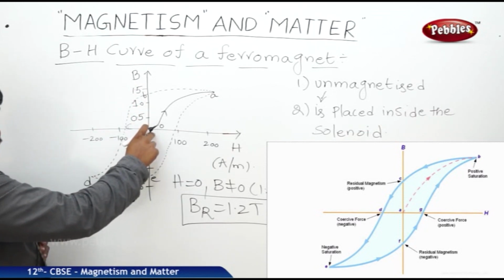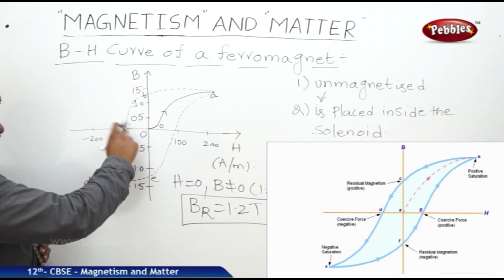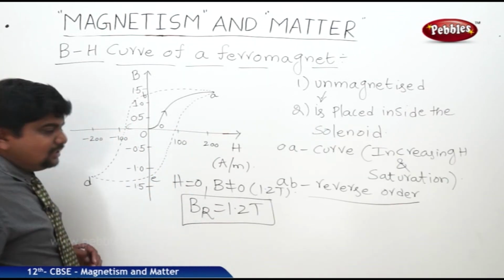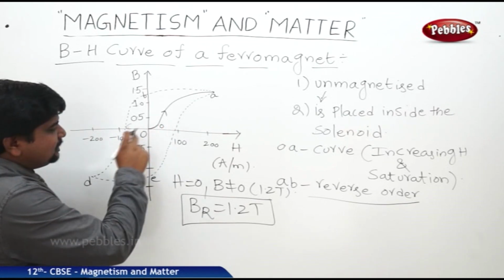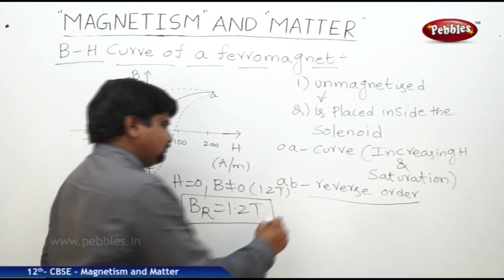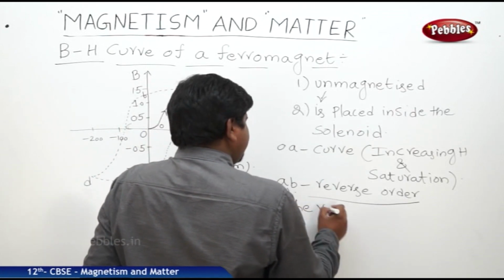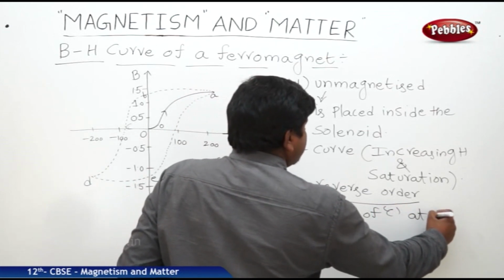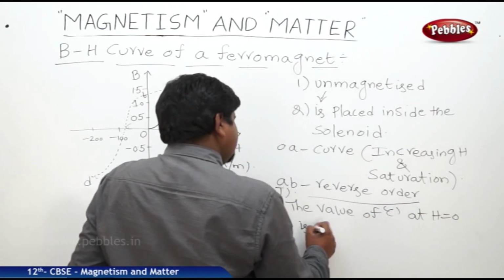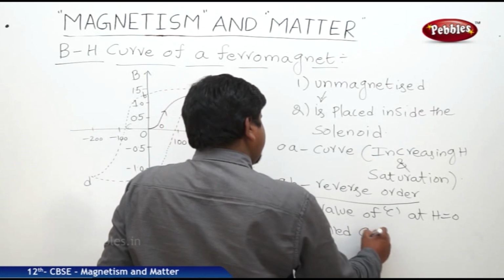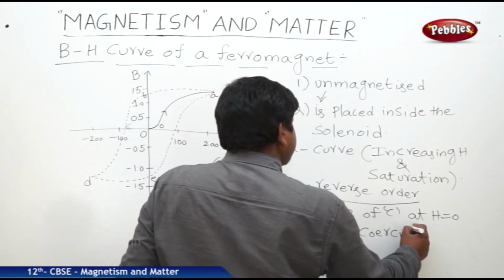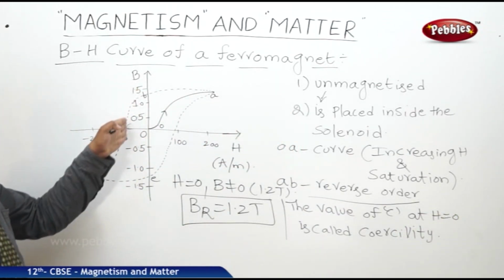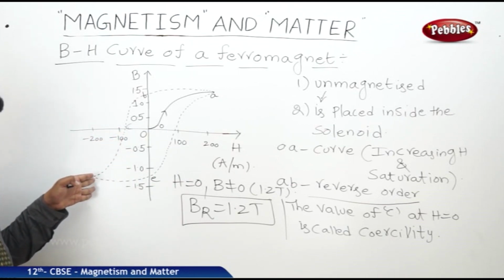At B equal to 0, you can expect a value at C, which lies between 0 and minus 100. The value of C at B equal to 0 is called coercivity. Then it slows down, crosses minus 100, and reaches D.